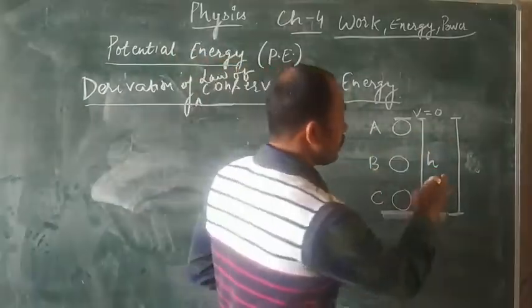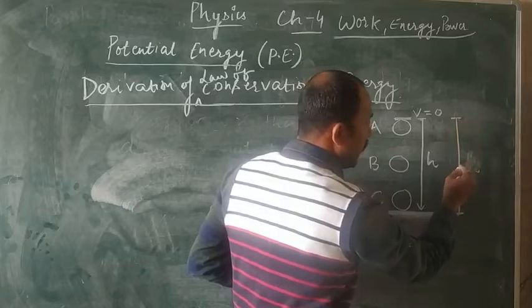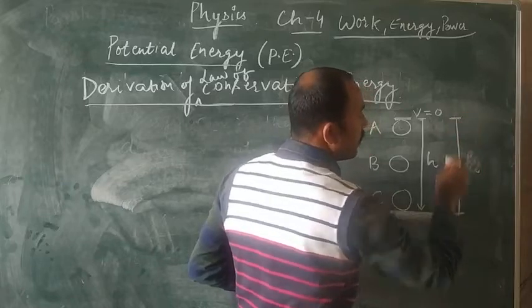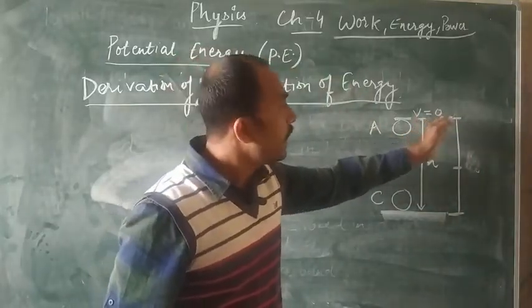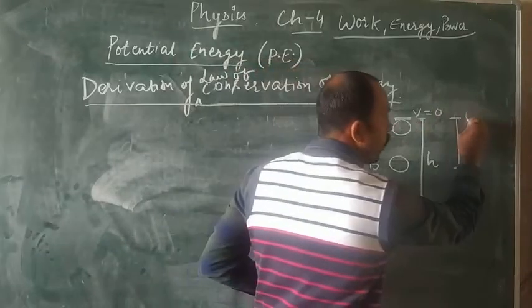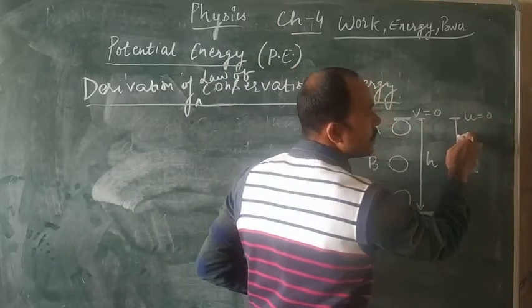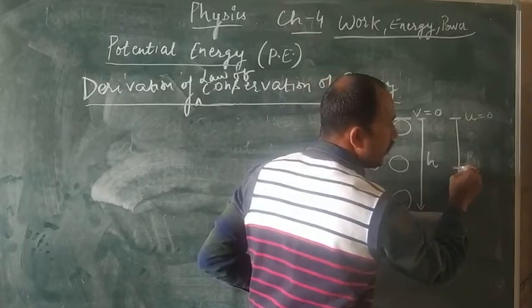Now after starting from this point and when it reaches this point, the final velocity, which is 0, will convert into the initial velocity, that is u equals 0, and it possesses a certain velocity, then only it will be able to reach up to this point.